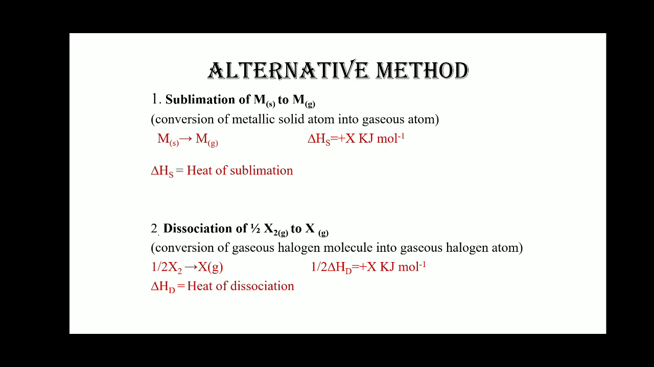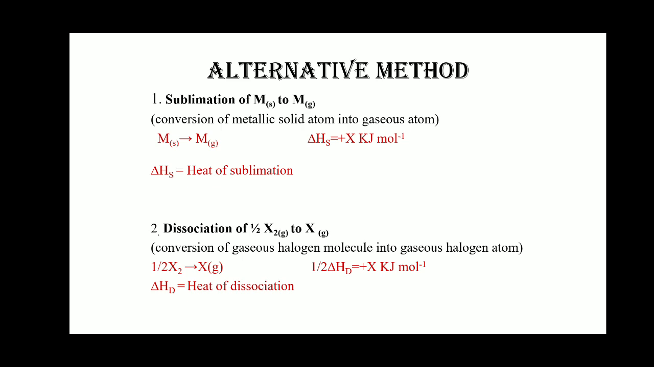What happened in this? The metal in solid state absorbs energy equal to the sublimation energy. So what is sublimation energy? That is delta Hs, the heat of sublimation. They absorb energy, the sublimation energy, and convert into gaseous state. Here delta Hs is plus x kilojoules per mole. Plus means energy is absorbed in this reaction. It is an endothermic reaction because energy is absorbed in this step. That's why delta Hs has a positive sign.